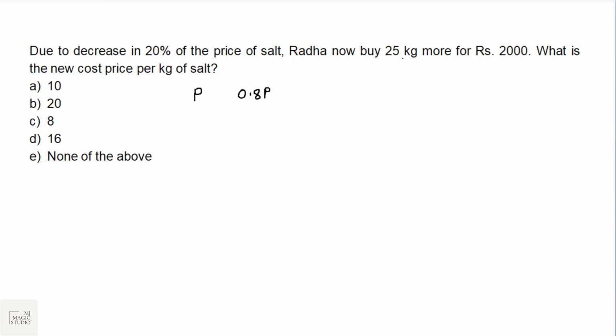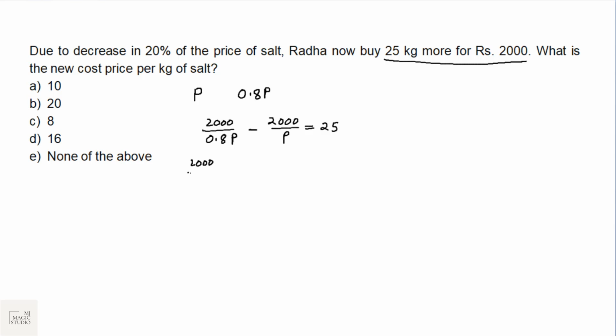Radha now buys 25 kg more for rupees 2000. So Radha now buys 2000 by 0.8P. Initially she was buying 2000 by P. Now the difference between these two quantities purchased is equal to 25 kg. It's given. We can solve this and find the value of P in no time.